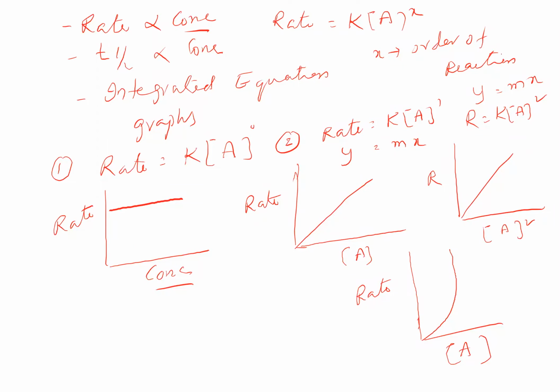So we have seen that half-life is proportional to 1 by A power n minus 1. This can be taken as the general relation to plot the graph between half-life and initial concentration. And exactly if you want, you have to take again the order of reactions.